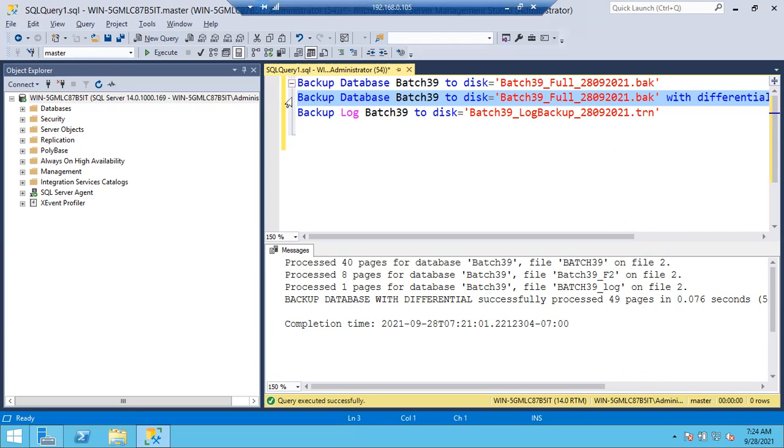When can you truncate? If your log file is creating a problem, if there is no free space in the drive. Imagine initially your log file is 1 GB. A lot of transactions came into the database, and now your log file went to 500 GB. In the simple recovery model, it will come back to 1 GB automatically, whereas in the full recovery model, it won't come back to 1 GB. You have to check why the log file is not truncating, then check the reason. You have to truncate it manually by taking the log backups. Once you took the log backup, the log file will be truncated. Once it is truncated, then you can shrink the log file.